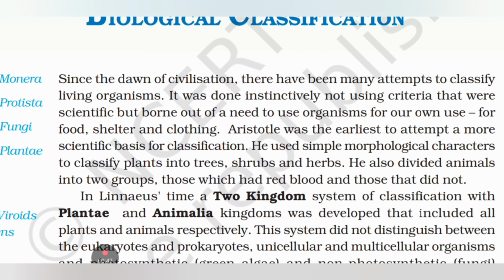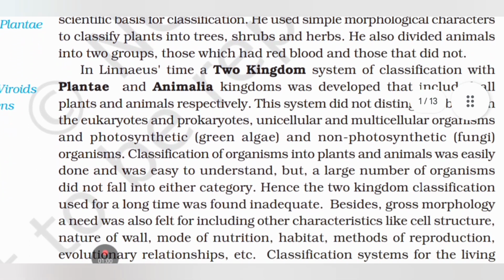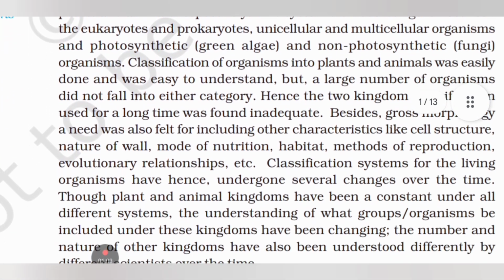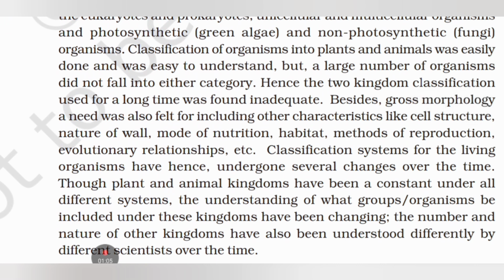In Linnaeus' times, a two-kingdom system of classification with Plantae and Animalia kingdoms was developed that included all plants and animals respectively. This system did not distinguish between the eukaryotes and prokaryotes, unicellular and multicellular organisms, and photosynthetic and non-photosynthetic organisms. Classification of organisms into plants and animals was easily done and was easy to understand, but a large number of organisms did not fall into either category. Hence, the two-kingdom classification used for a long time was found inadequate.